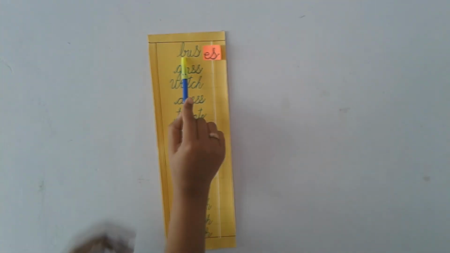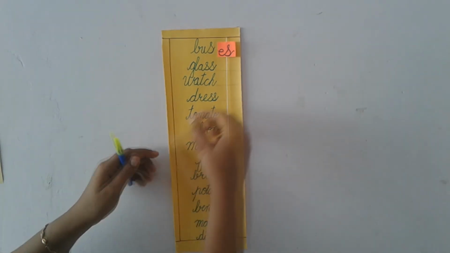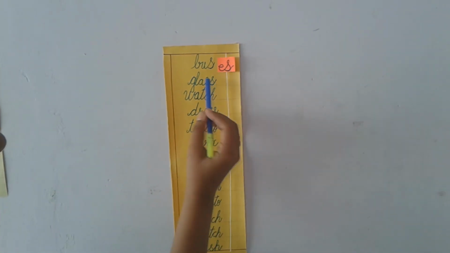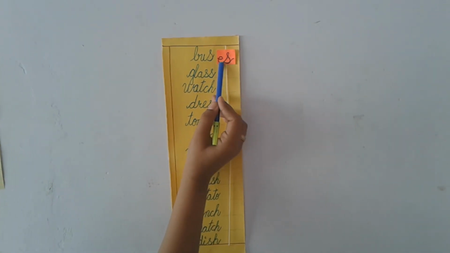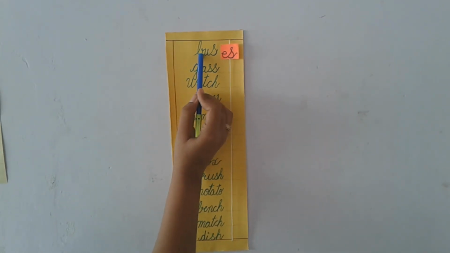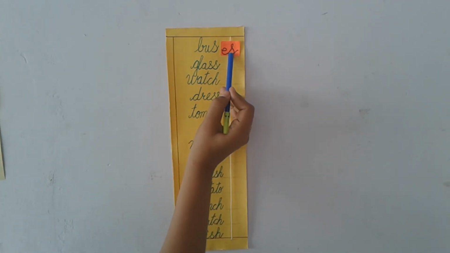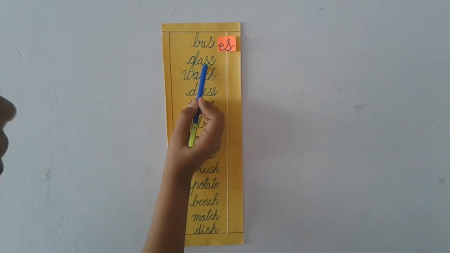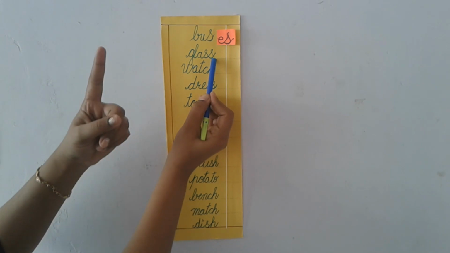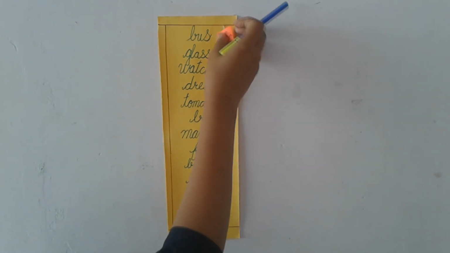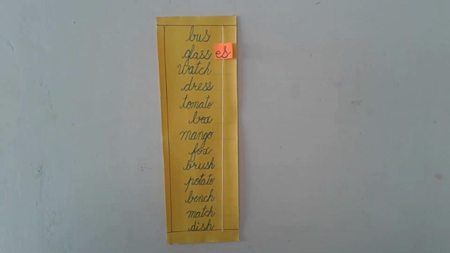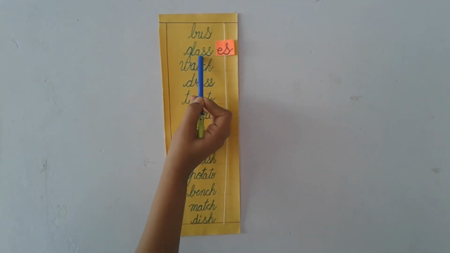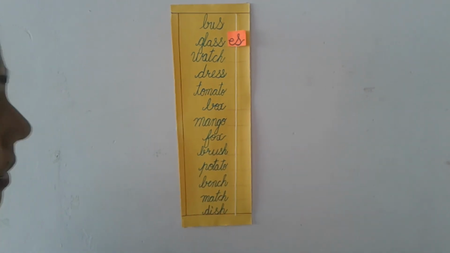First it is bus, and if we add es, buses. Bus is singular and buses is plural, meaning more than one bus. Now glass, one glass. If we add es, glasses.